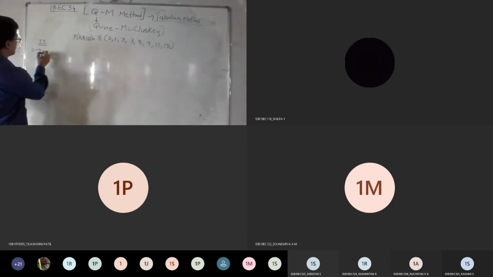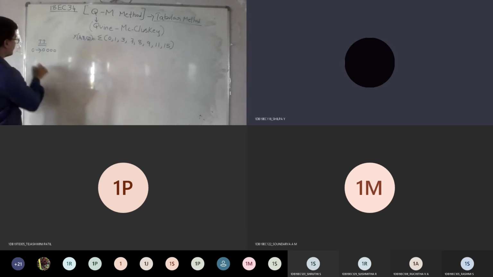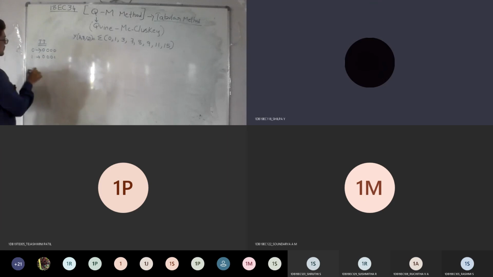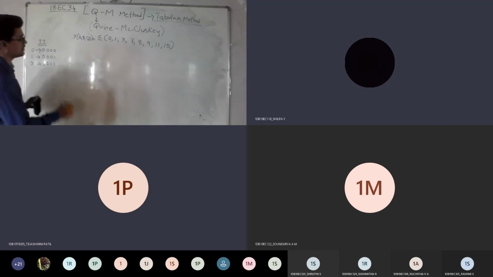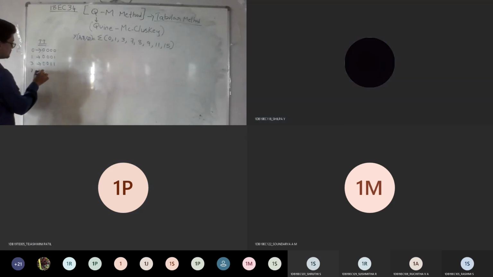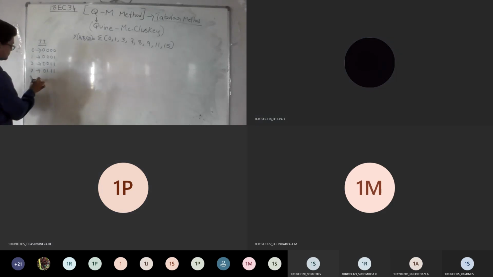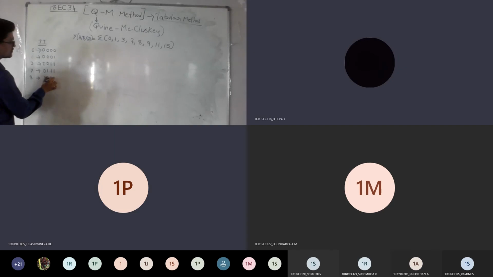Can anyone tell me the values of each? Minterm 0 is 0, 0, 0, 0. Then 1 is 0, 0, 0, 1. Then 3 is 0, 0, 1, 1. Next 7 is 0, 1, 1, 1. Good. Next 8 is 1, 0, 0, 0.